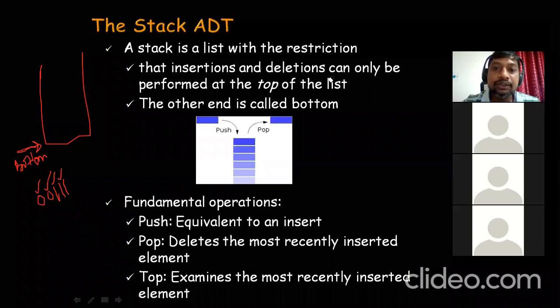Okay, so this is one application. Another application is generally in our programs, like in C or C++, we use something called,